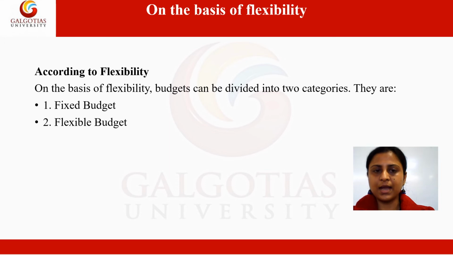Whereas on the other hand, under a flexible budget, a budget is prepared to give the budgeted cost for any level of activity, and it is prepared by taking into account the fixed and variable elements of the cost.